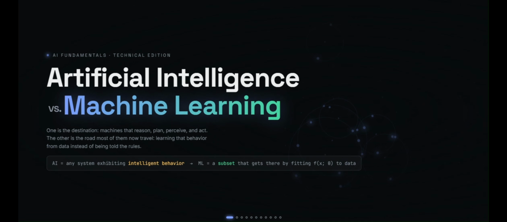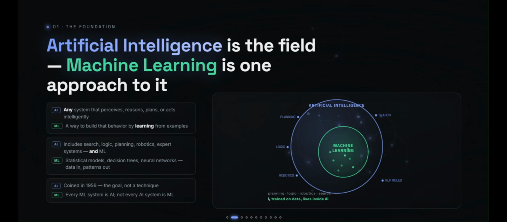Artificial intelligence is the goal, making machines behave intelligently. Machine learning is one way to achieve that goal by learning from data instead of following handwritten rules. Think of AI as the umbrella and machine learning as one branch under it. AI includes search algorithms, learning, robotics, expert systems, and of course, ML. Machine learning specifically focuses on learning patterns from examples using models like decision trees and neural networks. Here's the key takeaway: every machine learning system is AI, but not every AI system uses machine learning.